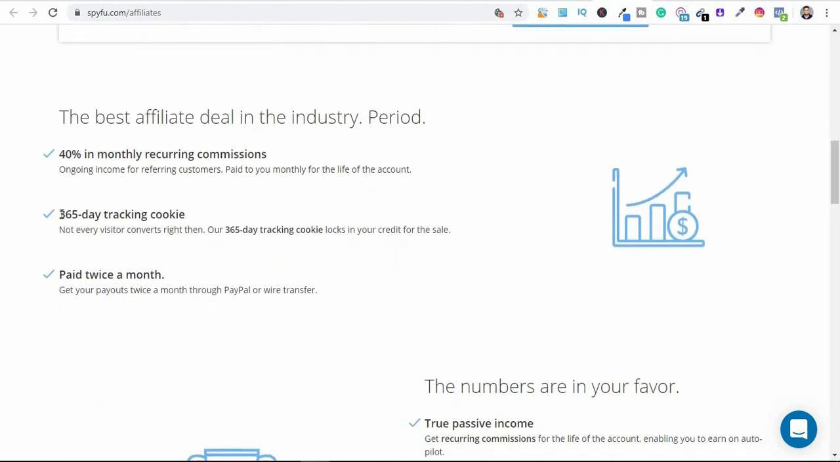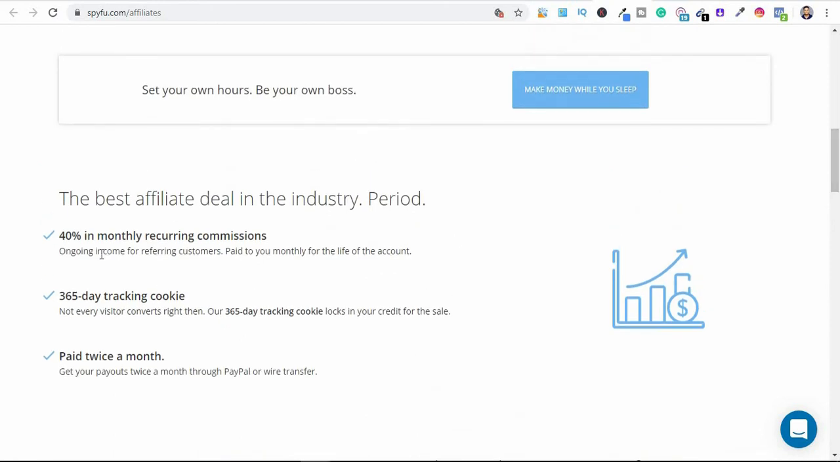And you can see right here they're saying it's a 365-day tracking cookie. You can continue to earn these commissions for life, as long as the person you refer to SpyFu continues to make payment, keeps their subscription and renews it. As long as you keep sending traffic to them and people continue to sign up, you will continue to earn money passively.